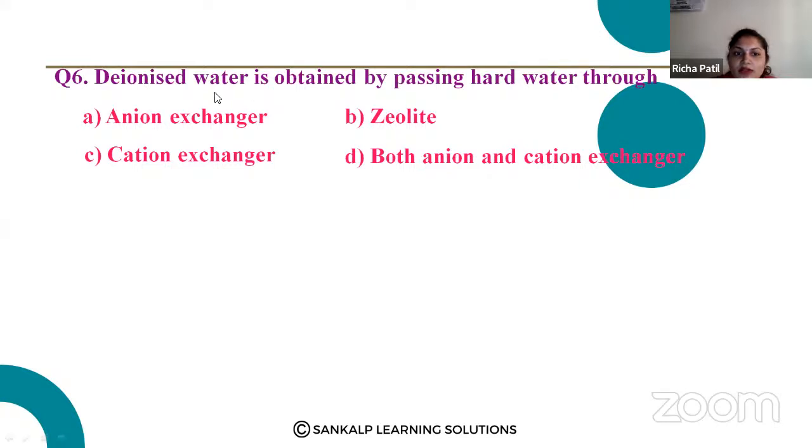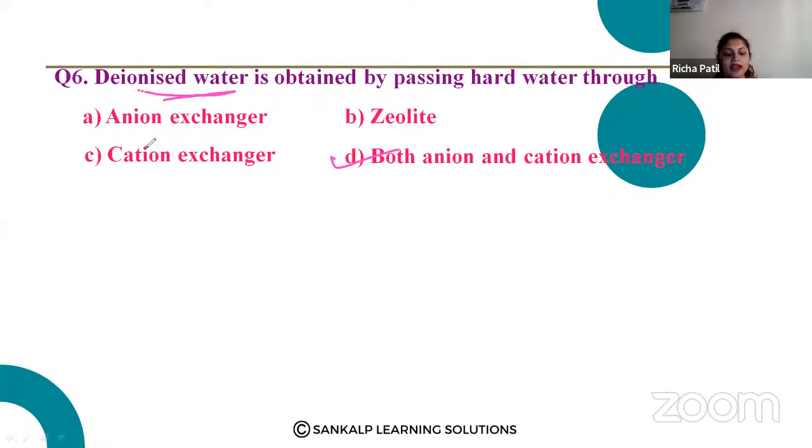Deionized water is obtained by passing hard water through? Deionized water, it is D, both anion and cation exchanger. Okay, deionized water is nothing but water from which the ions have been removed. So these can be removed.